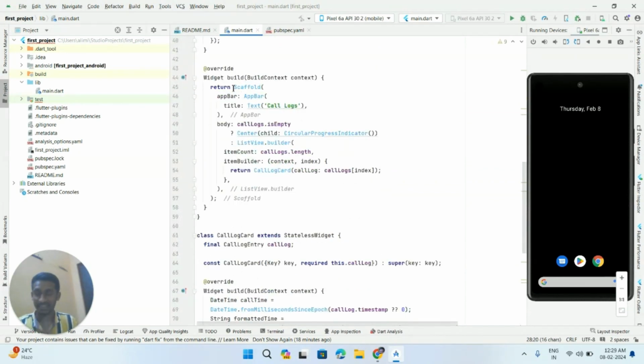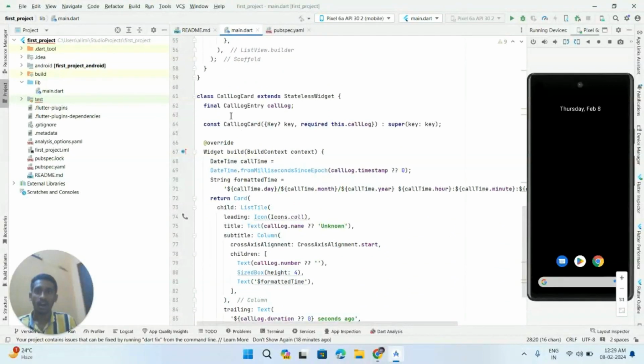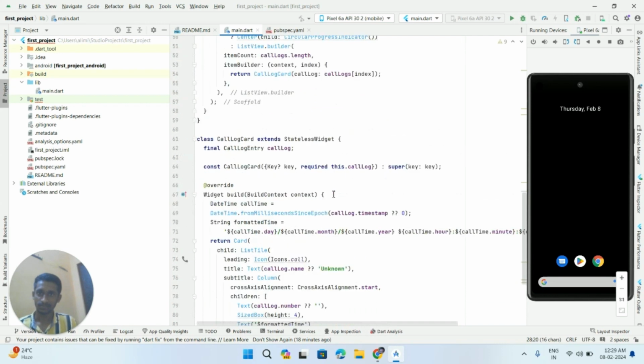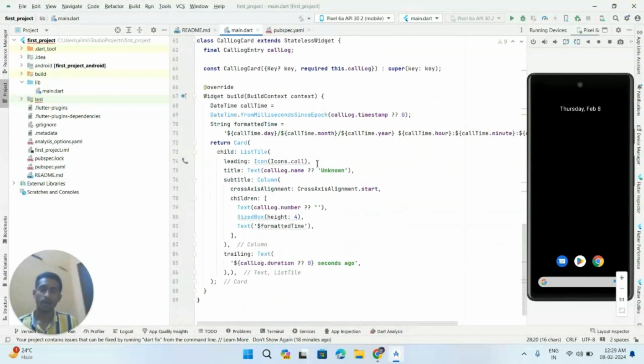Then this scaffold provides us the app bar, the body, and some other details. And this class call log card is going to develop the card on which the information is displayed. So we are using the list tile to properly display it.